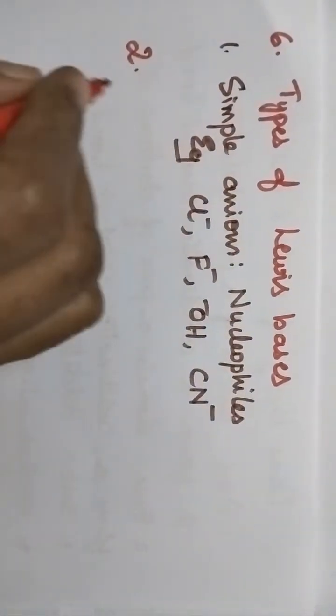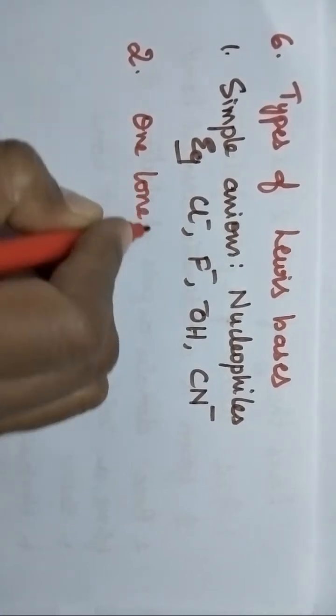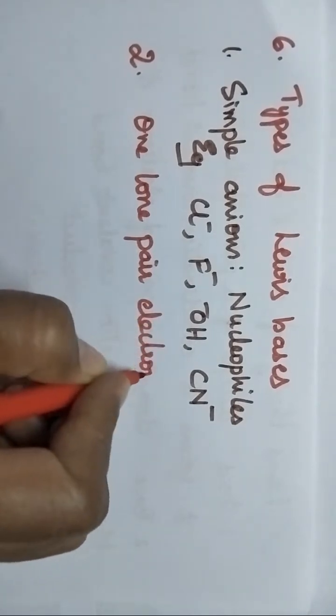Next, the compounds containing at least one lone pair of electrons will act as Lewis bases.